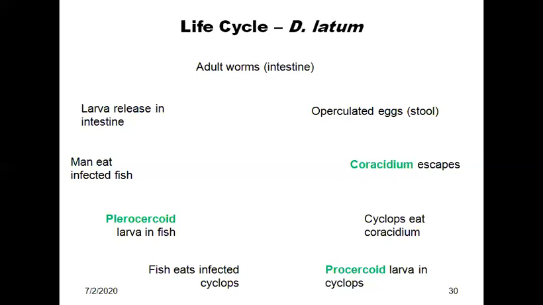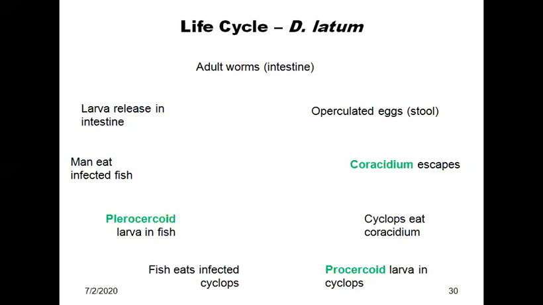Embryonated eggs hatch in freshwater into coracidium, which is the first stage larva. It gets ingested by the copepod and transforms into procercoid second stage larva after 12 hours. After 2 to 3 weeks, the procercoid larva is ingested along with the copepod by the freshwater fish, which is the second intermediate host, while the first intermediate host is the copepod.